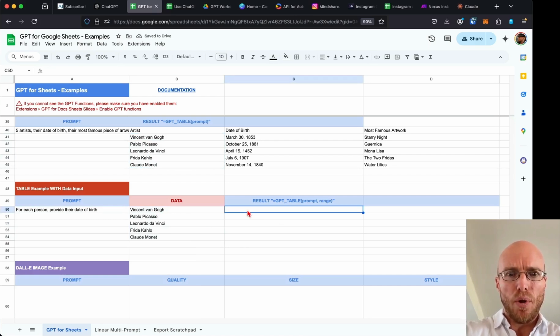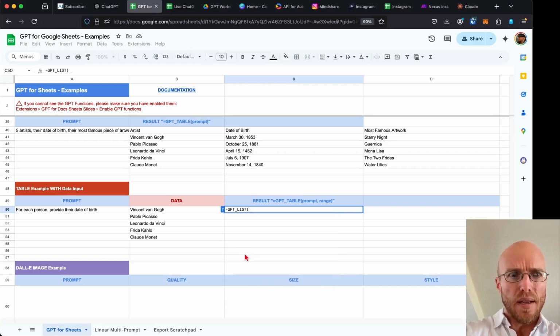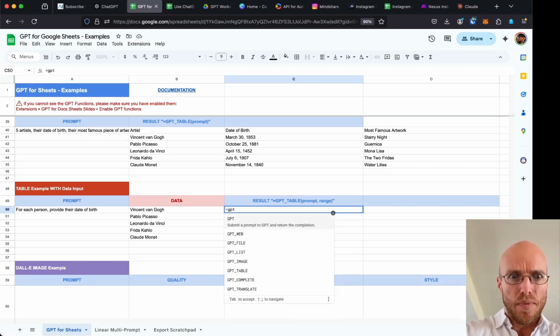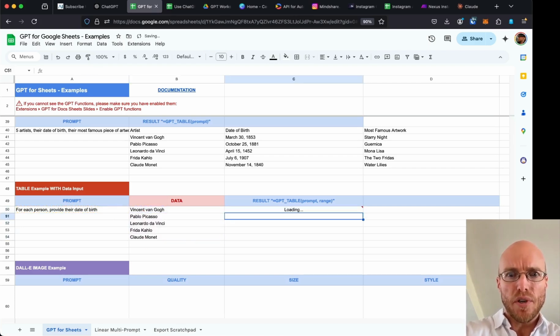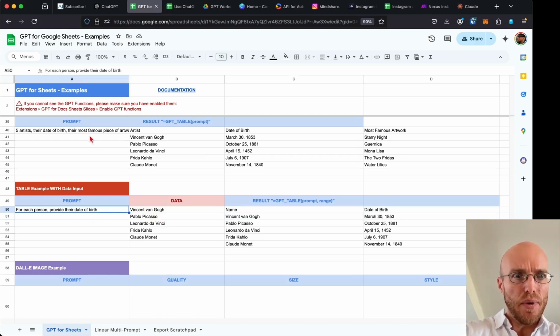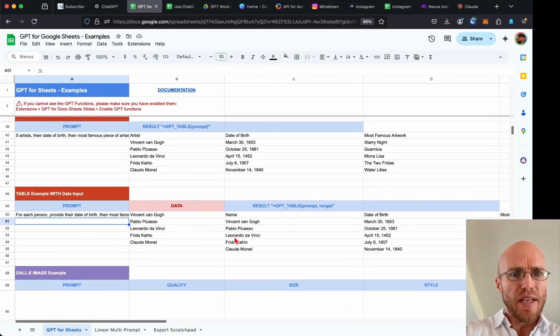So again, it's slightly different, but it's important to understand. So now what we'll do is, again, GPT table, and then here's the prompt, comma, here's the range, close the bracket, press return. All right, and so now, again, it's using a list that I brought in. And then I could say, again, I could go like this. All right, great. So there we go. That is really, really cool stuff.